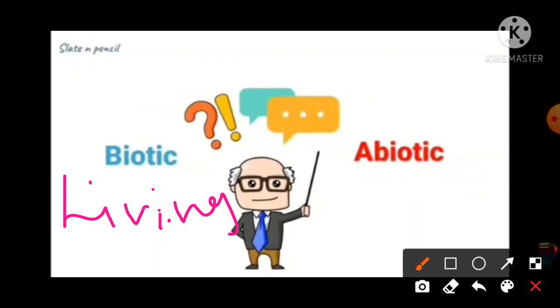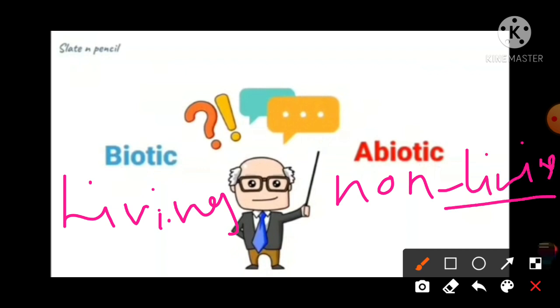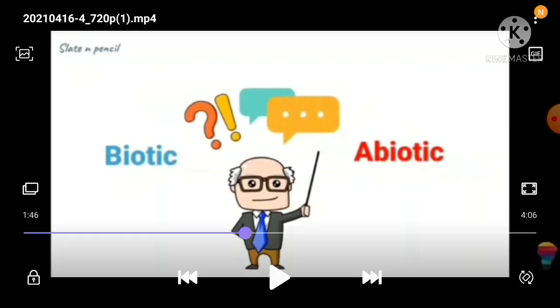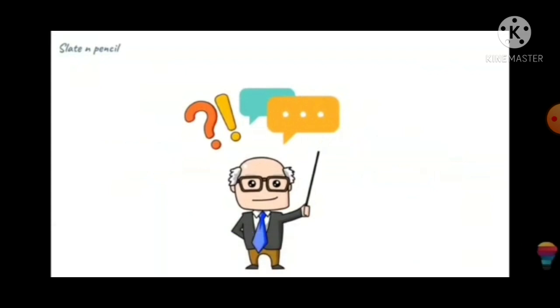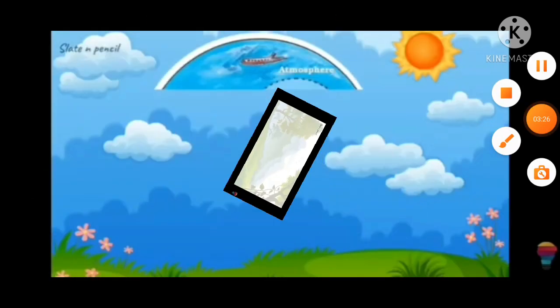Okay, and the second one is the abiotic. So abiotic is the world of non-living elements, right? The non-living things we can include in the abiotic environment are just like the land, air, water, and as well as sunlight, right? And our next topic is about the different domains of the earth.